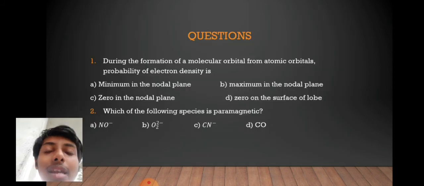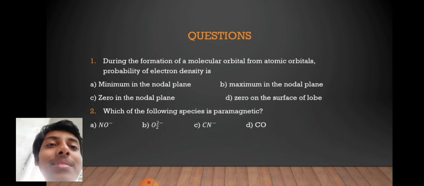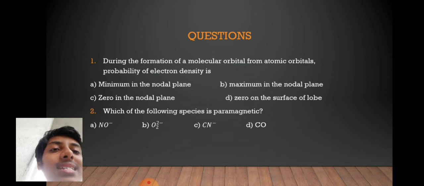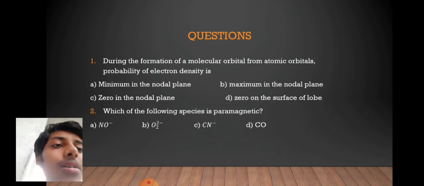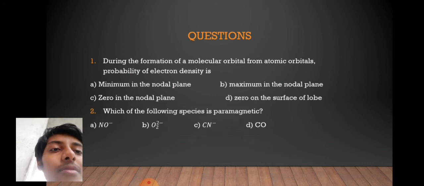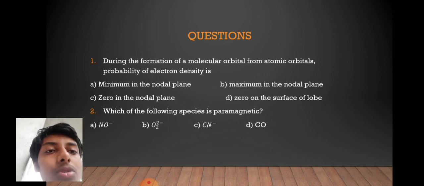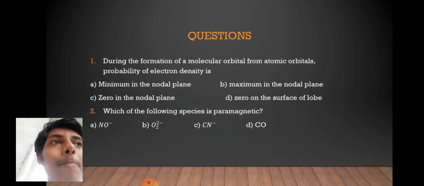Okay, now we have the question time. I'll ask you two questions. The first question is, during the formation of a molecular orbital from atomic orbitals, the probability of electron density is: option A, minimum in the nodal plane; option B, maximum in the nodal plane; option C, zero in the nodal plane; or option D, zero on the surface of flow. I'll give you 3 seconds for it. Okay, let's go to the next question. Which of the following species is paramagnetic? NO minus, O2 2 minus, N2 minus, CO. You all need to answer these questions. And the second question is quite easy. You can easily draw structures and find it out.